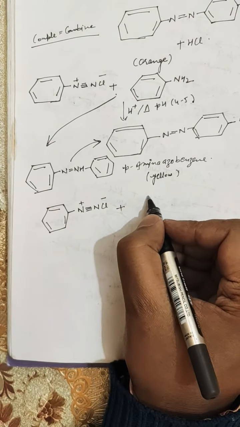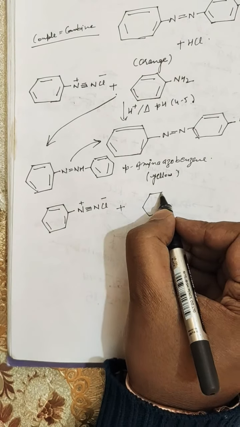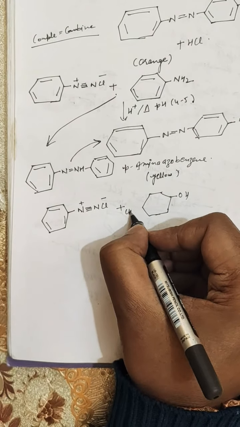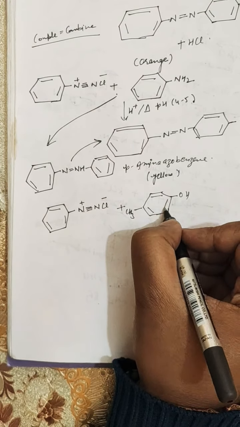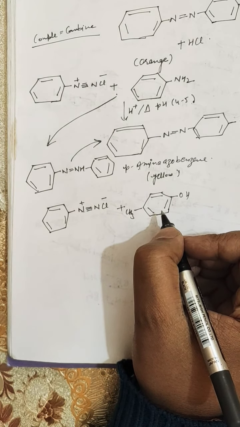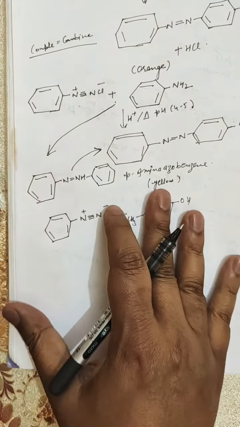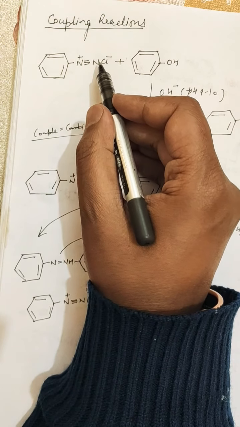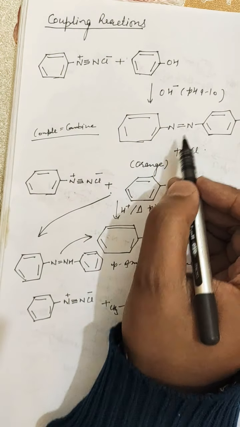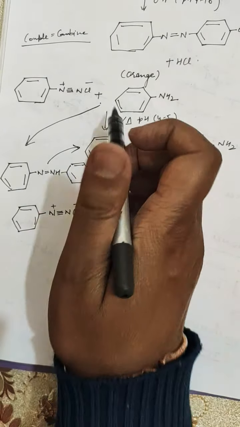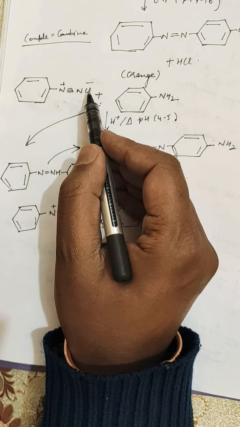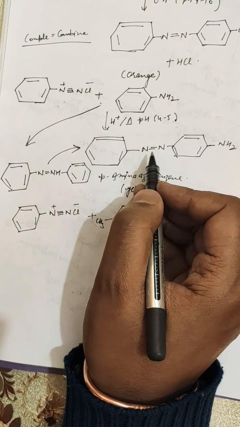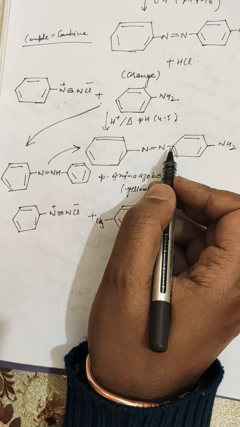This reacts with cresol, which is the common name for this compound. Coupling usually occurs at the para position with respect to hydroxyl. You can see here ortho, meta, para position. So coupling occurred at the para position. In this case also coupling occurred at the para position. This is the azo group of benzene diazonium chloride. So the coupling final product was coupled at the para position.